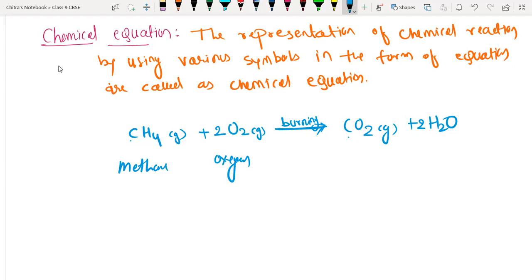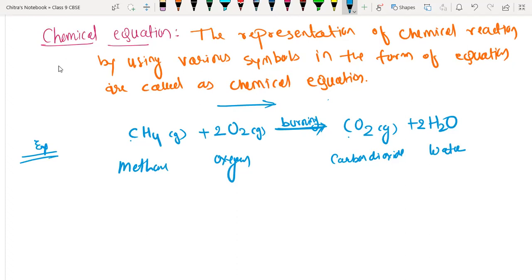That arrow shows the direction of the reaction, meaning the reaction proceeds from this direction to this direction. For carbon dioxide we have used CO2, and H2O is the water. We have written the chemical reaction in the form of an equation. That's why it is called a chemical equation.